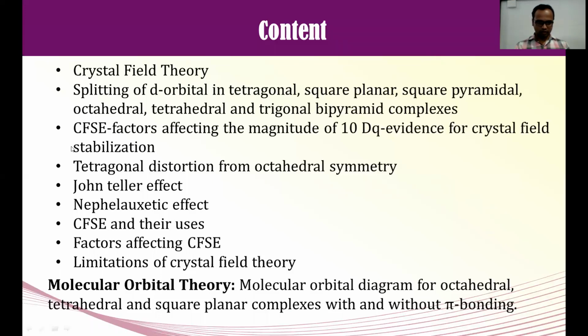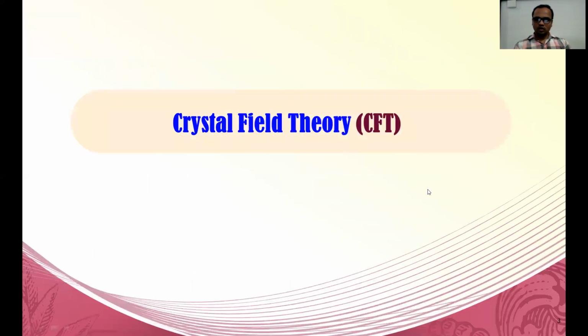Then we are going to see CFSE, tetragonal distortion from octahedral symmetry, Jahn-Teller effect, nucleostatic effect, CFSE and their uses, factors affecting that CFSE, limitations of CFT, and at last molecular orbital theory. Okay. Now we will start crystal field theory.